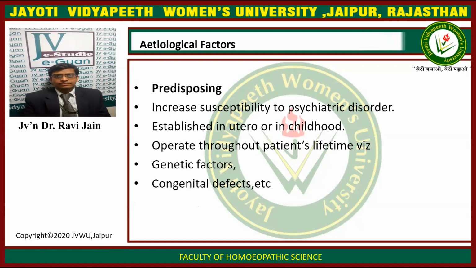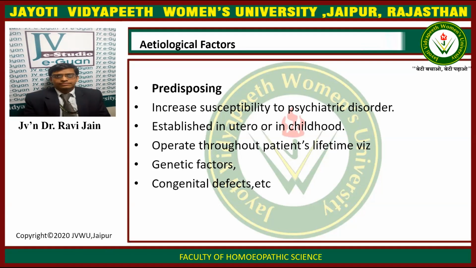There are certain predisposing factors. Predisposing factors means factors which predispose to the given condition or which occur previous to the given condition. So, increased susceptibility to psychiatric disorders: if a person is more susceptible to developing a psychiatric disorder, that will be the predisposing factor, established in utero or in childhood.